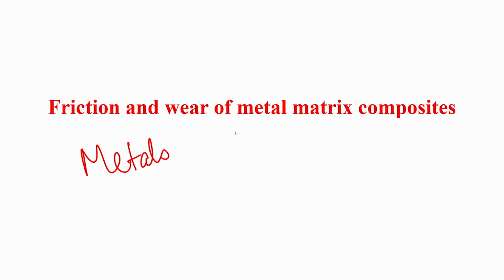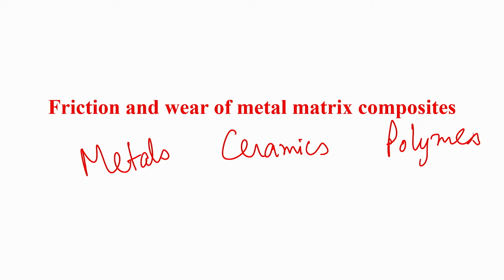And the last one that I have covered was on engineering materials, where I mentioned that there are three classes of primary materials, that is metals, then ceramics and then polymers, right. I have also given examples of the specific properties which are advantageous for tribological applications of these three primary material classes.